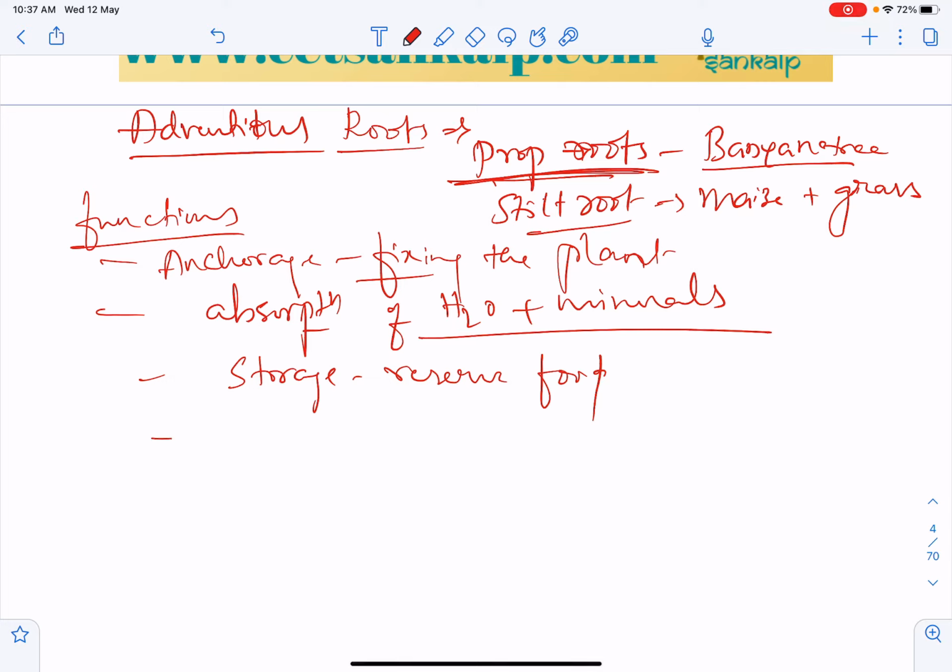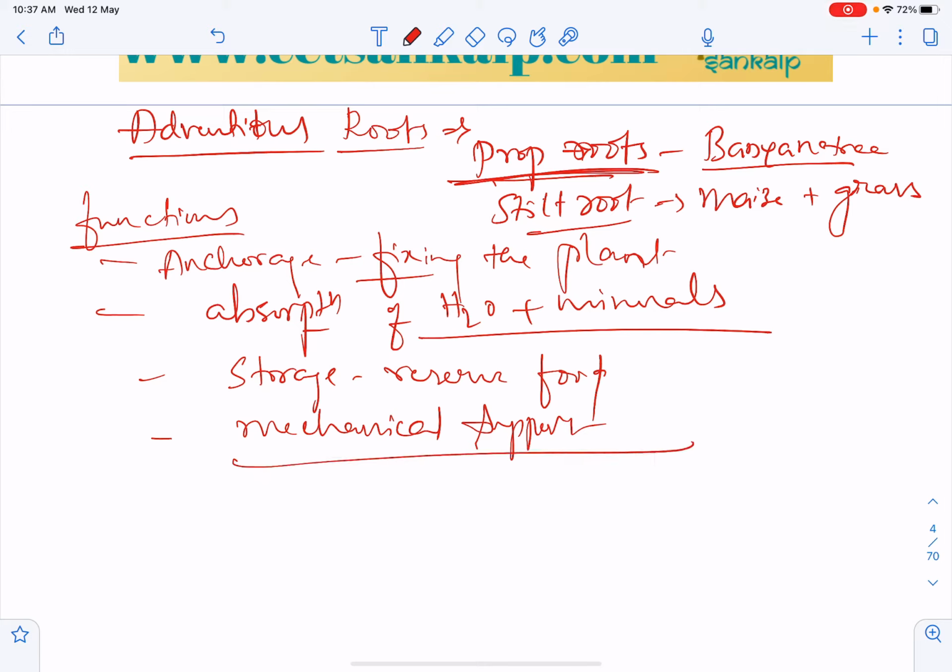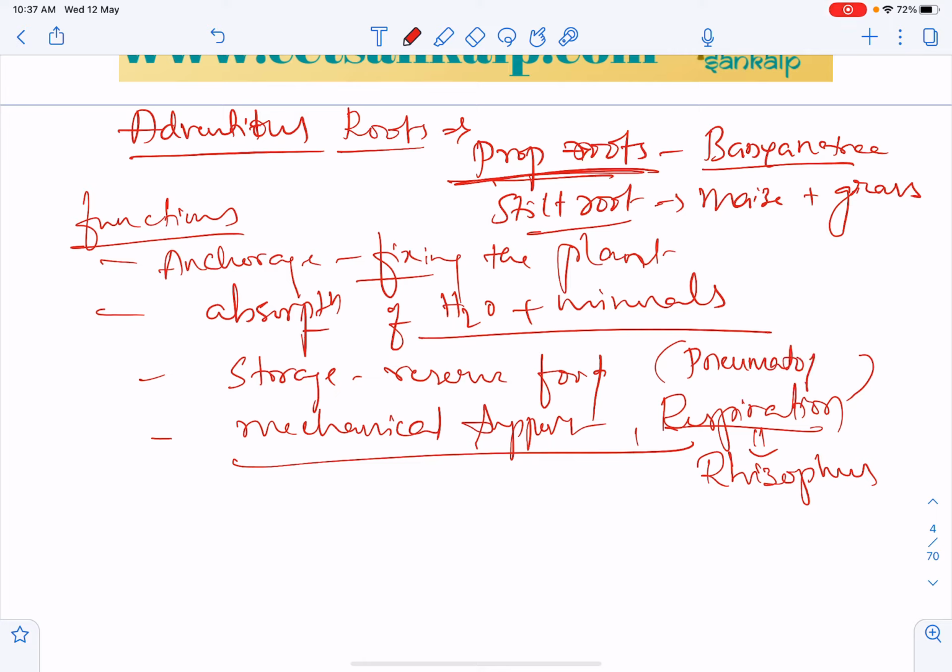In some plants, roots help to synthesize growth regulators, and in some they give mechanical support. So there are many functions in the root system. In some plants, roots help in respiration, that is, plants in the marshy region, for example Rhizophora. The roots which help in respiration are called pneumatophores. This is the one we have to keep in mind.